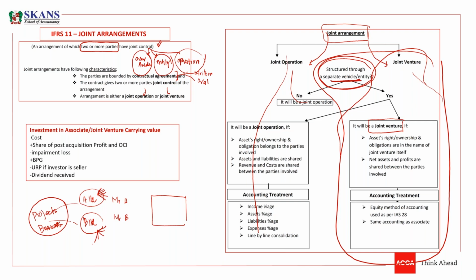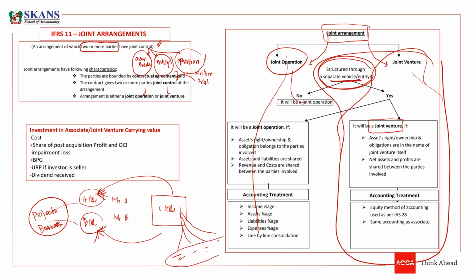So whenever this is the situation, we will say it is a joint operation. But the other way to do business together is that A and B make another company with the name C Limited. C Limited is a separate vehicle, a separate entity, and through this entity, they produce a product and sell it in the market.